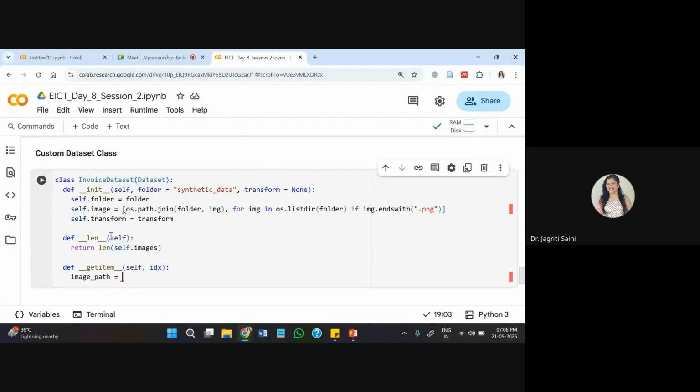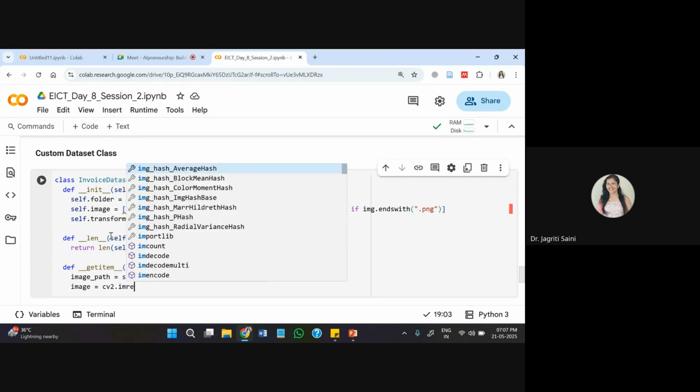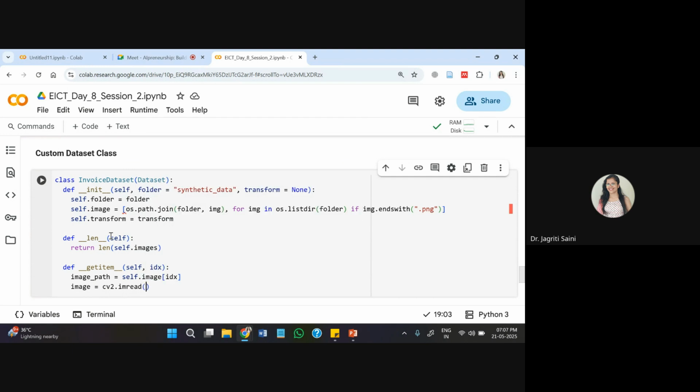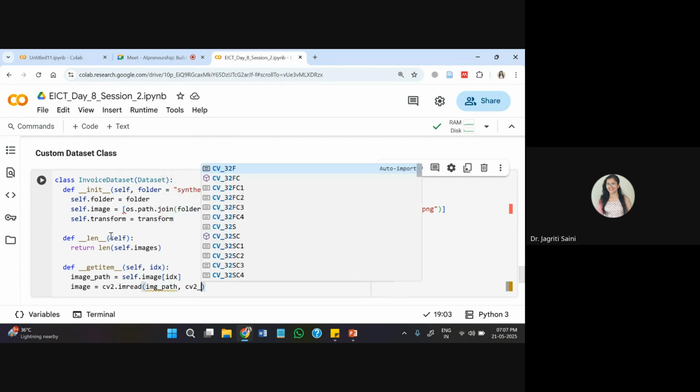So image path I'll write here, then image, then the ID of those images that I'll be passing. IDs we always keep within square brackets. Then I'll be using CV for reading these images from the respective path, and that too with the help of image read.